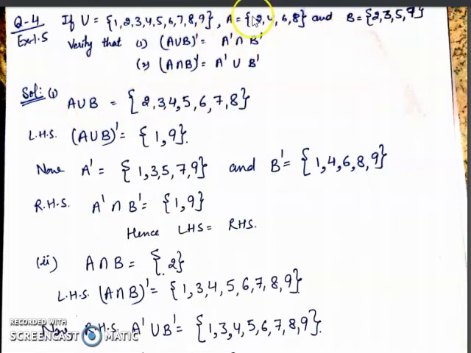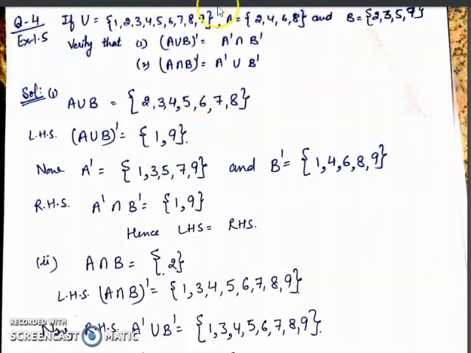A union B is 2, 3, 4, 5, 6, 7, 8 and its complement. Complement means from the universal set we cut off all the elements from 2 to 8. So left over is 1, 9. So this is our left hand side.